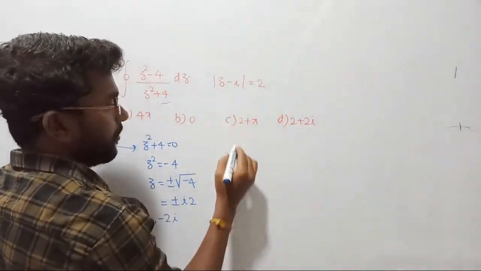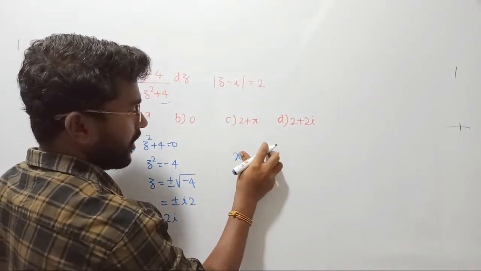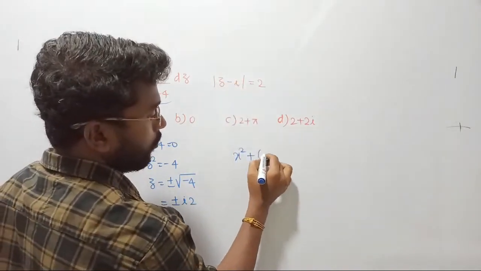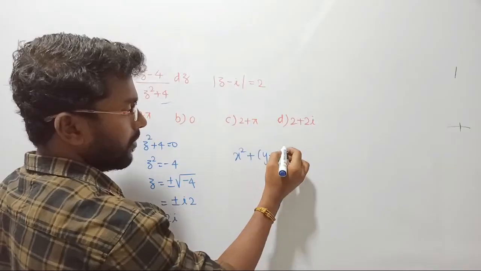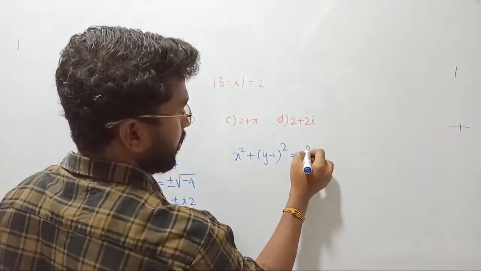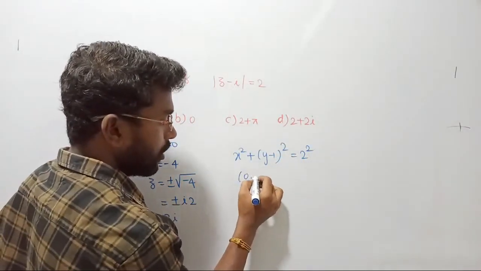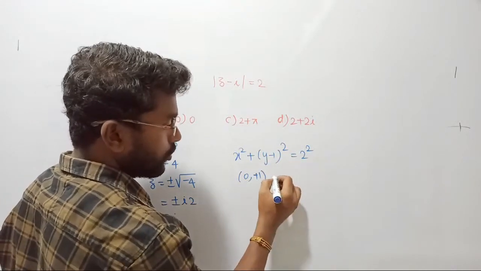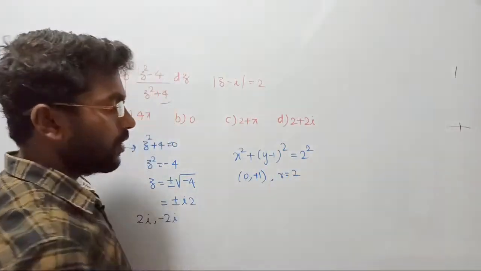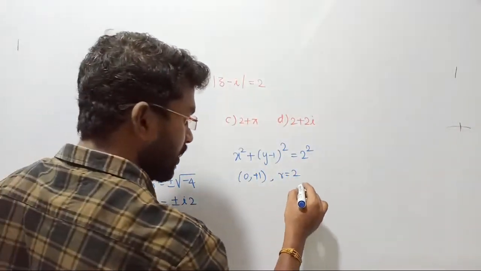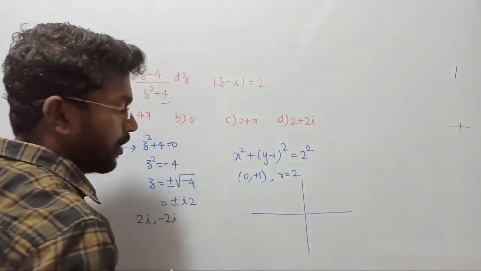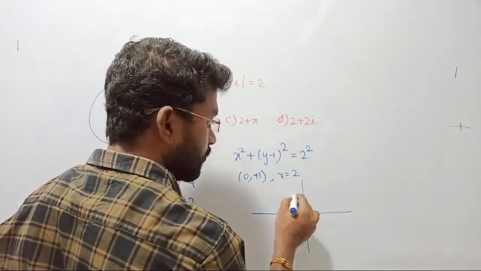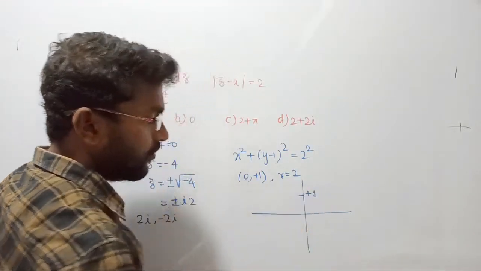What was given can be written as x plus 0, or we can directly write, it is not the real part, they have given the imaginary part. So what comes is y minus 1 whole square equal to 2 square, correct? Its center point is 0 comma y, where y is equal to 1, that is 0 comma 1, right? 2 square means radius r is equal to 2. Everything is pakka, right? Now we should draw the region of convergence. If I draw the ROC for this, the center point is 0 comma 1, x-axis value is 0, y-axis value is plus 1.